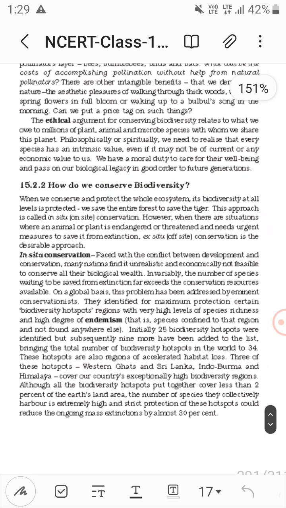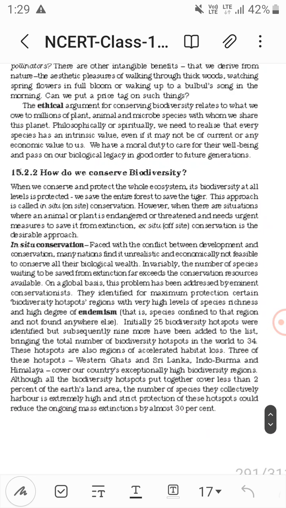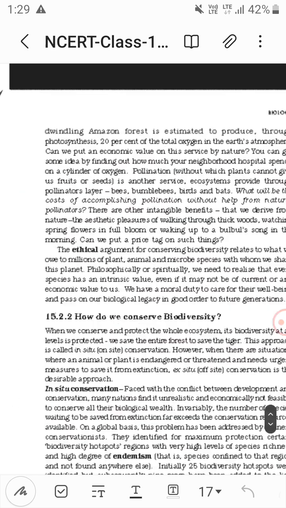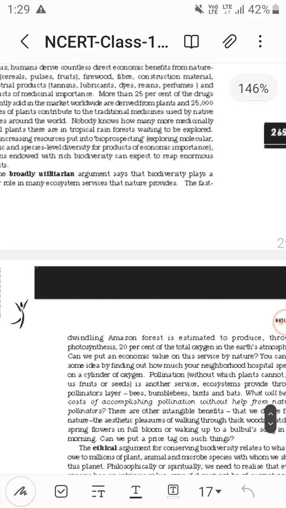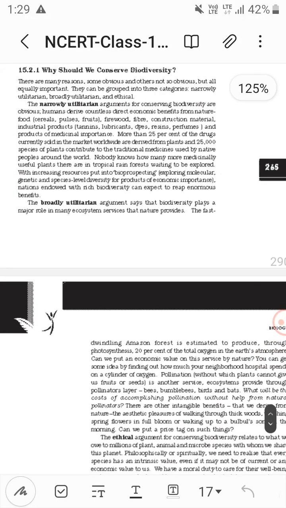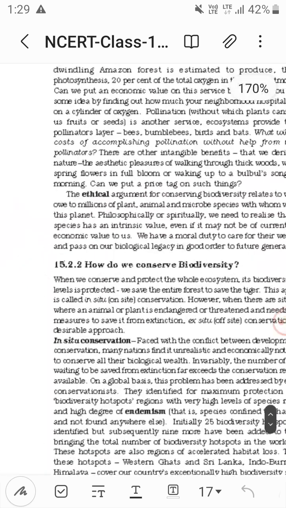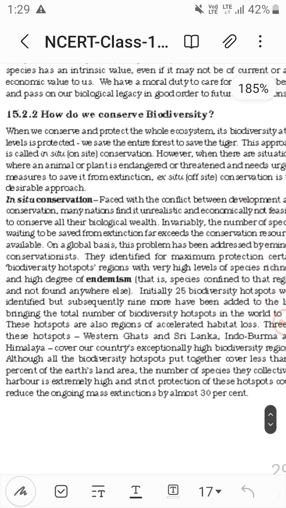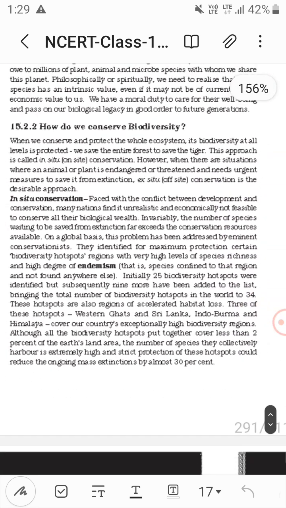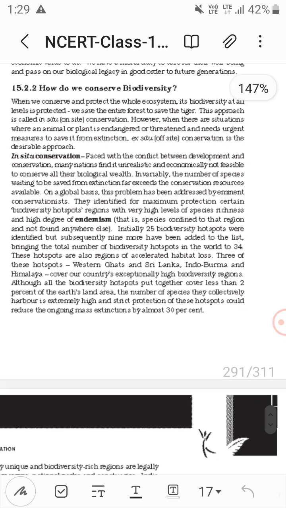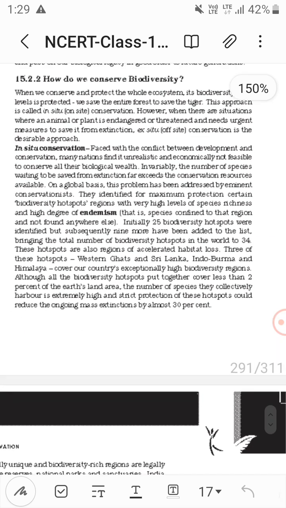So we know why we should conserve biodiversity, because of three reasons: narrowly utilitarian, broadly utilitarian, and then the ethical argument. Now how do we conserve biodiversity? So how can we achieve this? First one is the in situ conservation, to conserve within the